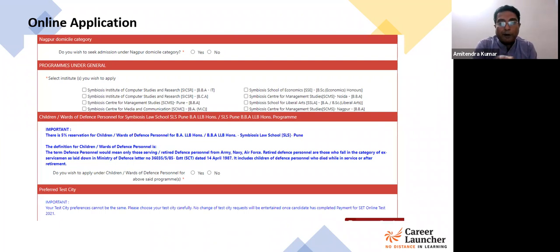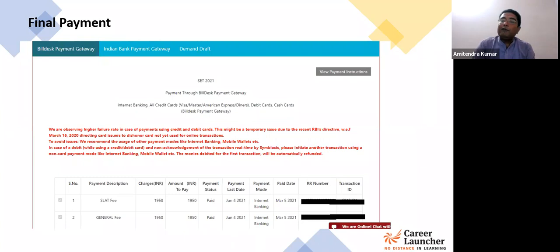So you can go for every program, you can go for every campus, but then you have to make those additional payment for each campus, each program in the multiples of 1,000. If you don't make that payment, even if you do well in the examination, you will not be considered for the further process of admission, which means you just appeared for the examination, but you will not be considered as a candidate for admission for the academic year.